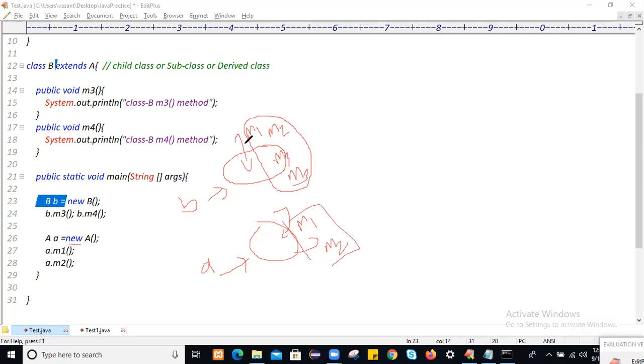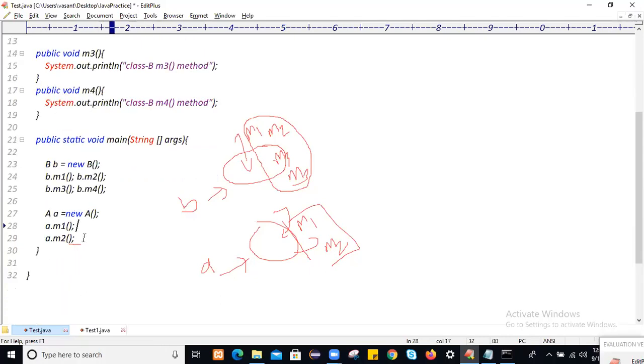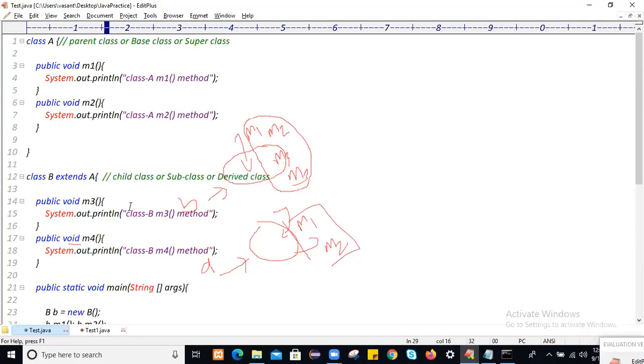So always remember that when you inherit any class, which class object creation is recommended? Always create the child class object. By using this child class object, you can access the parent class properties like M1 as well as M2. But by using the parent class object, you can access only parent properties. If you try to access a child property, you will get a compilation error. I will show you. First, let me run this application.